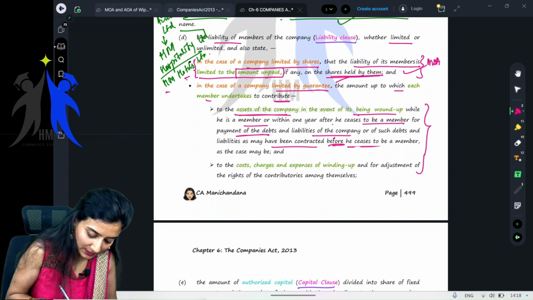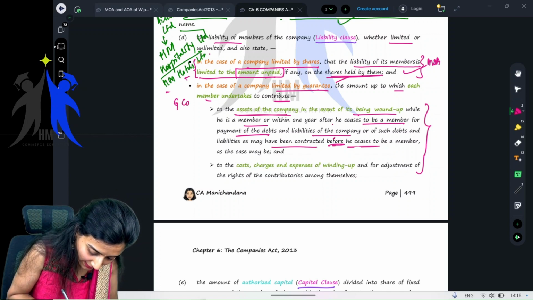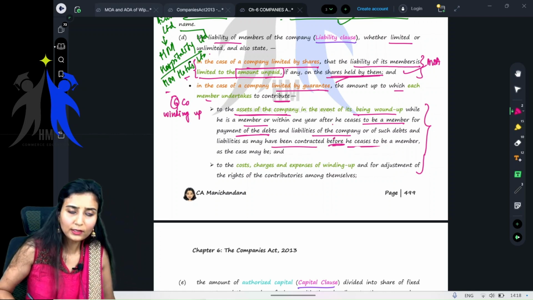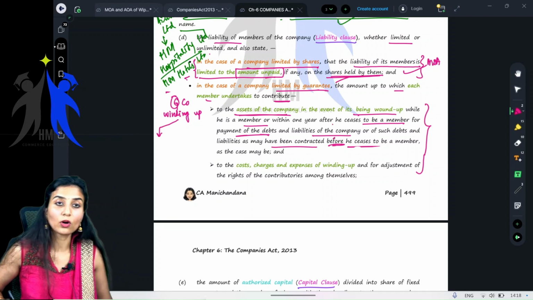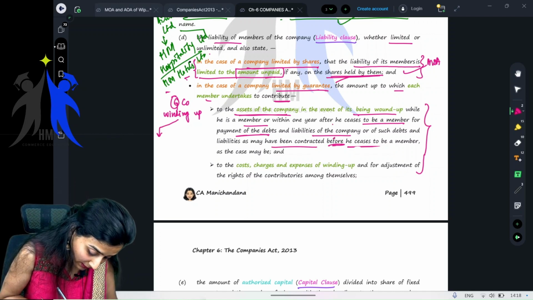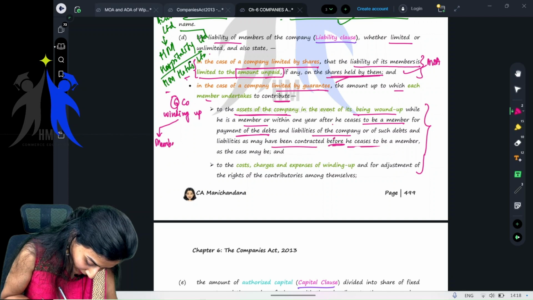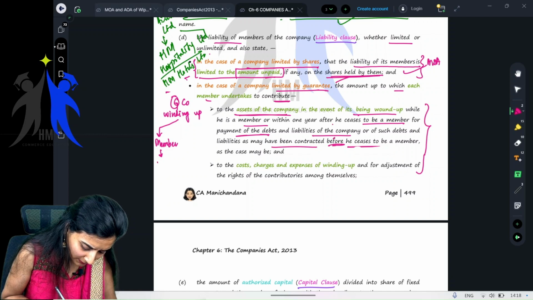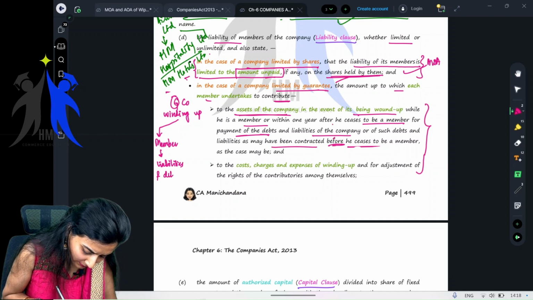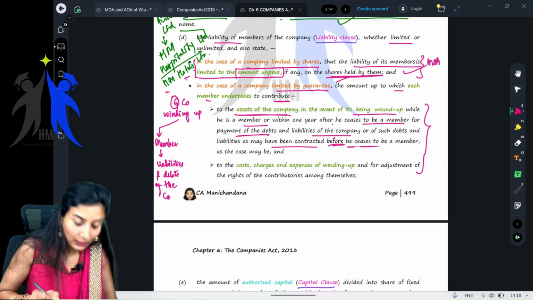Okay, let me simplify it. Say for a guarantee company, at the time of winding up, yes or no, at the time of winding up, only the member will have to contribute. So the member has to contribute if he is a present member, if he is still a member of that particular company, then he has to contribute to all of the liabilities and debts of the company up to the guaranteed amount.